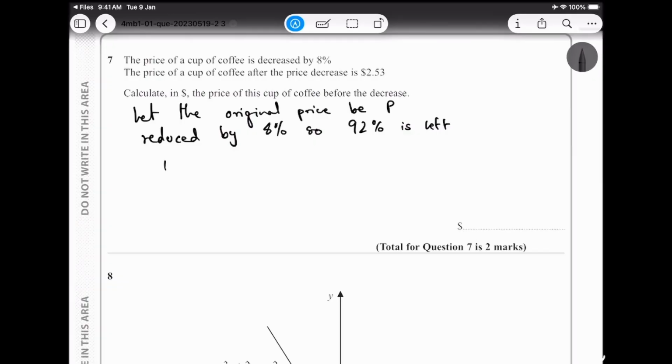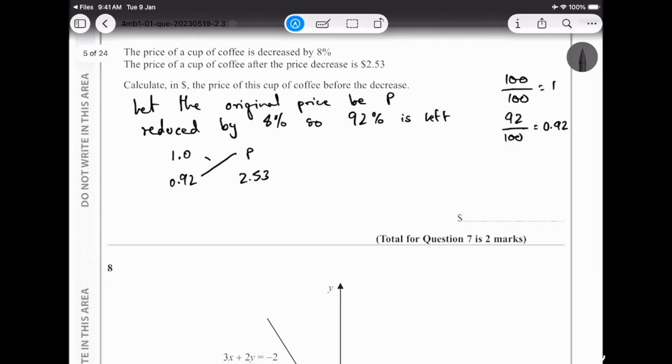So what we can do is, we know that 100% of the price is p. To write the percentage in decimal, 100 divided by 100 is 1. And for 92, that's 92 divided by 100, that's 0.92. Then we know that 0.92 of the original value is the remaining price, and that is 2.53.